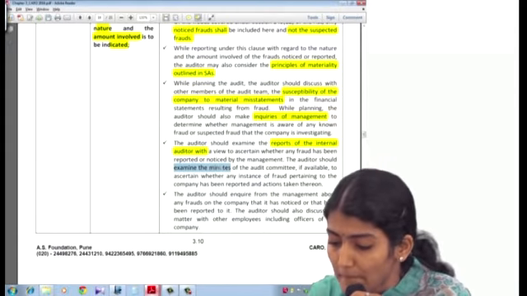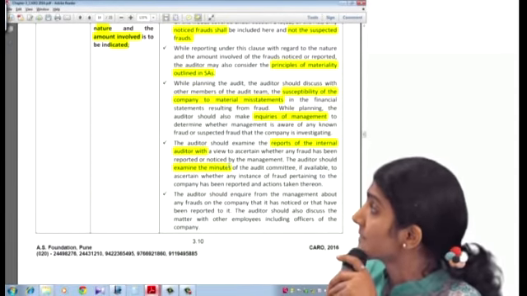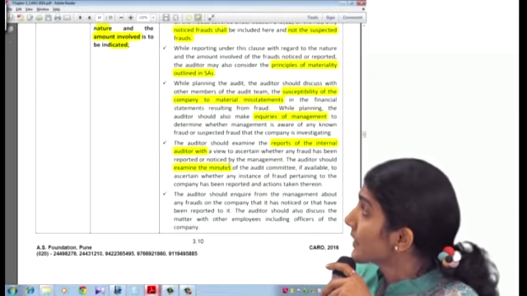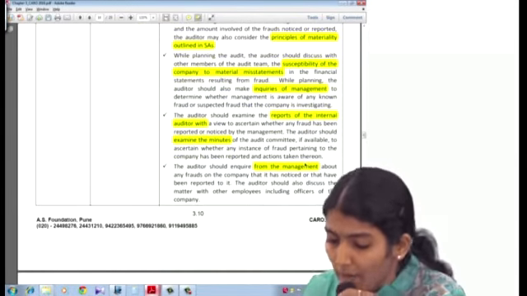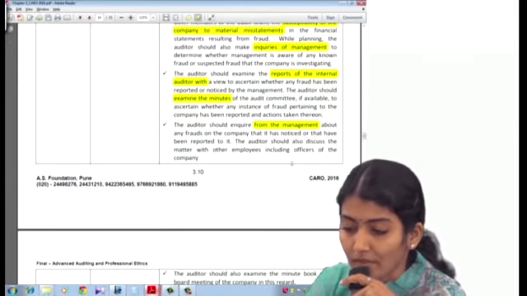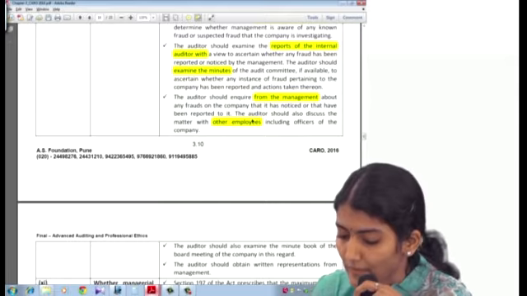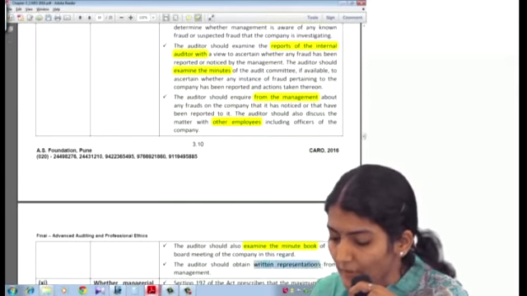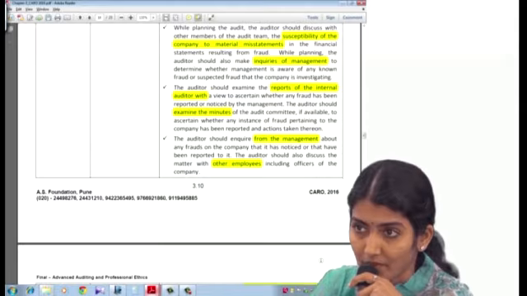He should examine the minutes of the audit committee, if available, to ascertain whether there are any instances of fraud. The auditor should inquire from the management about any frauds on the company that it has noticed or that have been reported, and discuss the matter with the other employees also. The auditor should examine the minutes book and obtain written representations from the management.